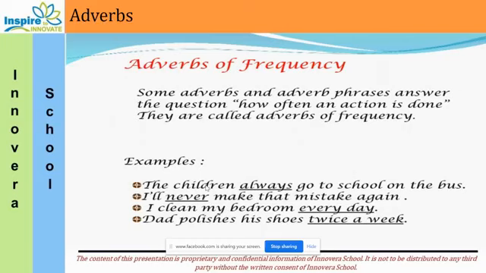So here where is the frequency? Is it driest or rarely? Rarely is the frequency. So these are the words which explain the frequency, how often the action is done. Till here I hope it is clear.